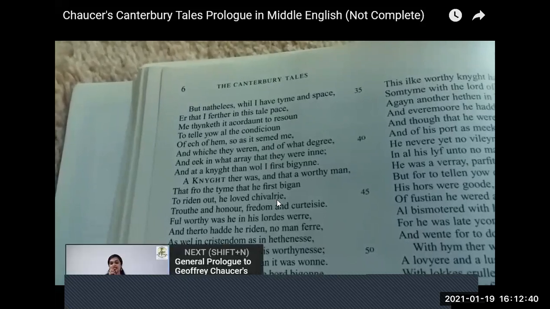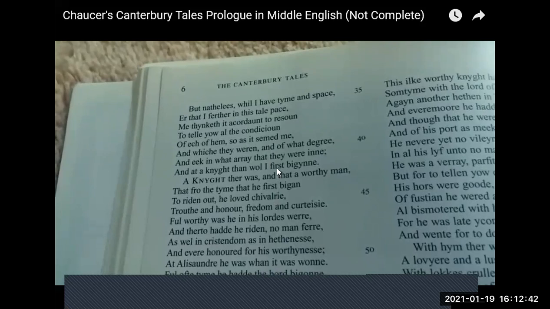So he says, in the night we happened to devise a plan: how will the pilgrimage go? Before the pilgrimage begins, while everybody is sleeping, I still have time and space to give you a brief about each one of them: how they look, how they appeared, in what degree, and in what array they were, what they were wearing, what kind of people these were.